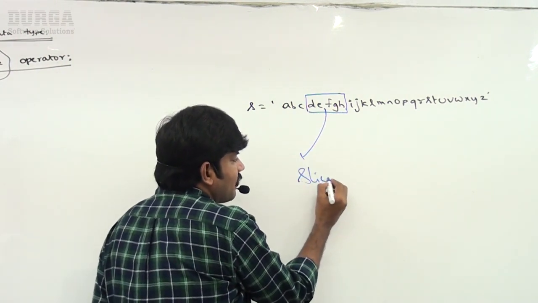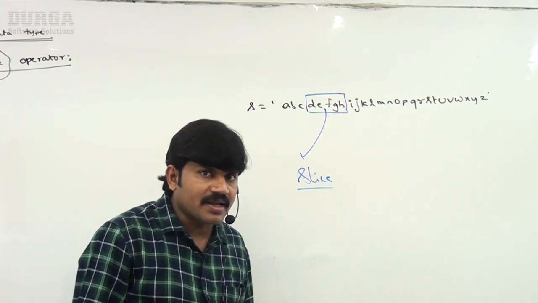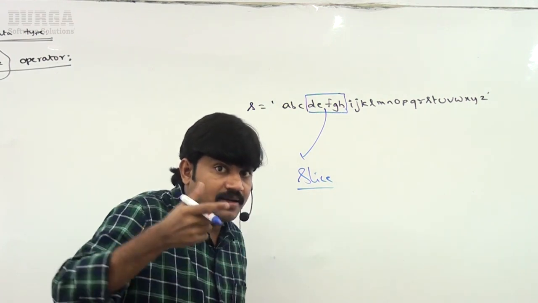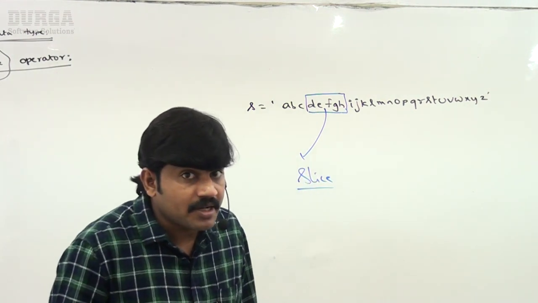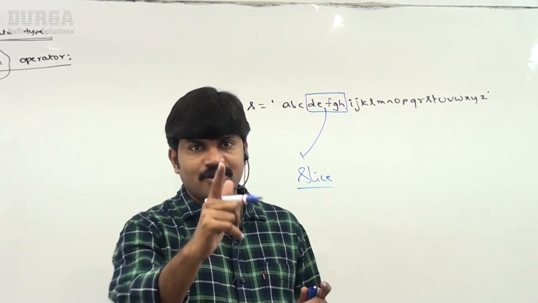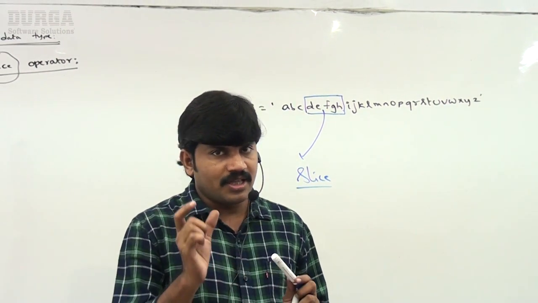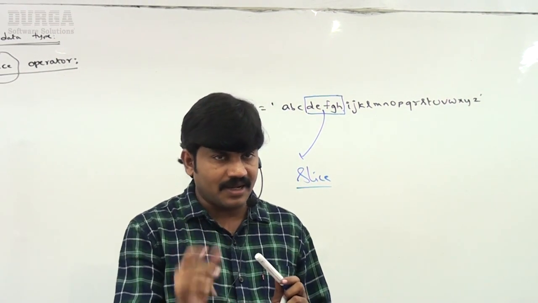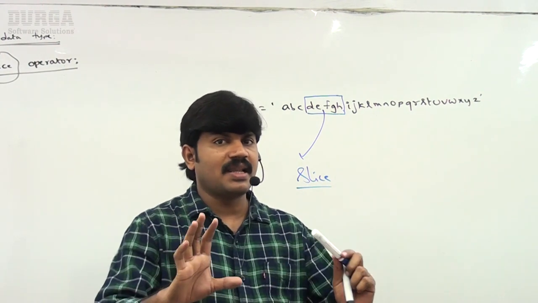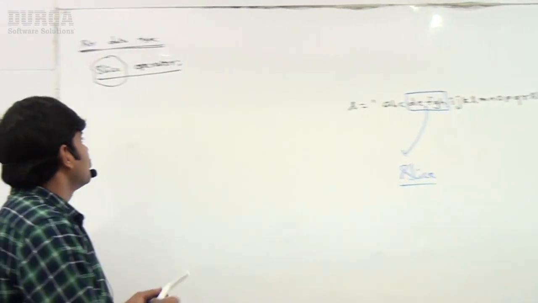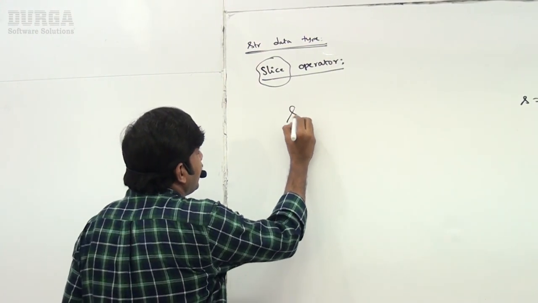This piece is nothing but this slice. How can you get this substring, this part, this slice of the given string? By using which operator, sir? The slice operator. Now the terminology is very clear. What is the purpose of the slice operator? Sir, now how can you use it, what is the syntax for slicing? Observe carefully. This is very, very important.